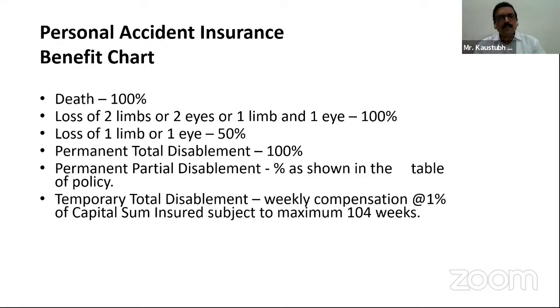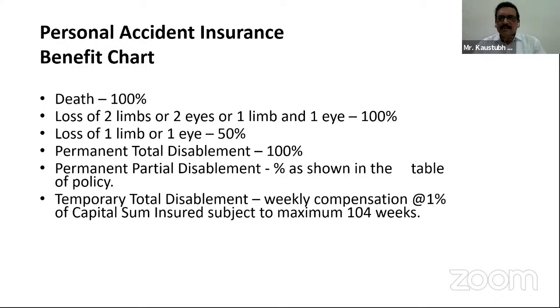But permanent partial disablement says that any of his organs which are disabled due to the accidental injury in a permanent nature, but are partial disablement. So there are certain percentages, as you know: for the thumb you may get 5% of the compensation, loss of an ear may get 50% of the compensation, or 25% of the compensation. So according to the table described in our policy or in our proposal form, the permanent partial disablement is payable.